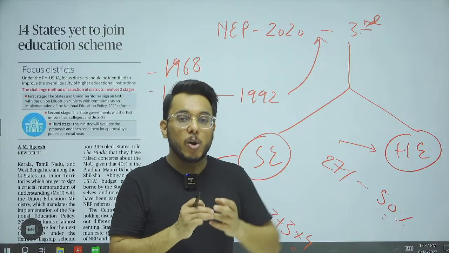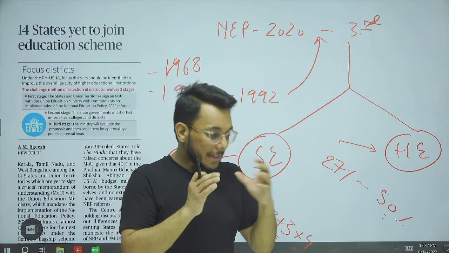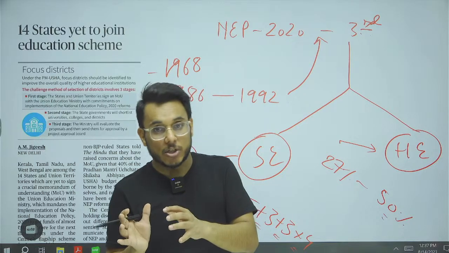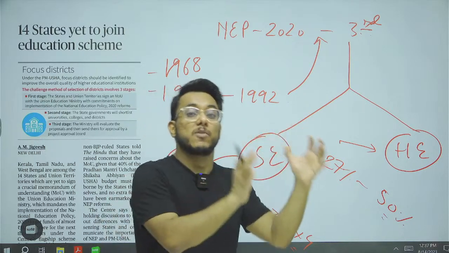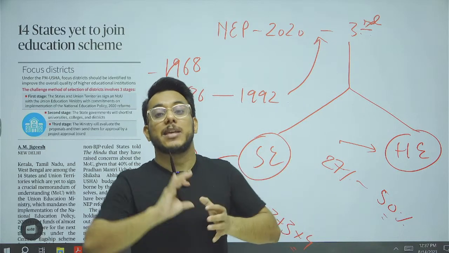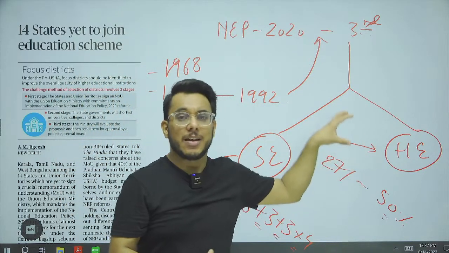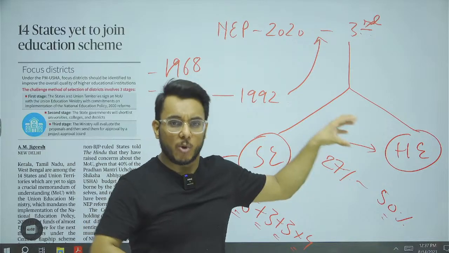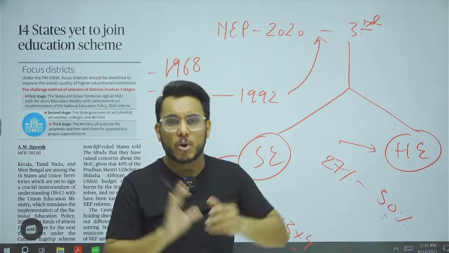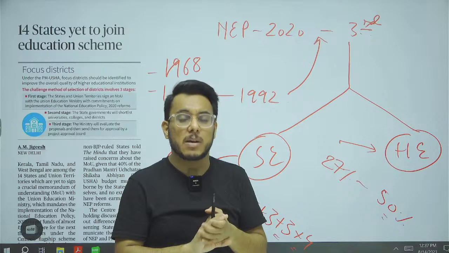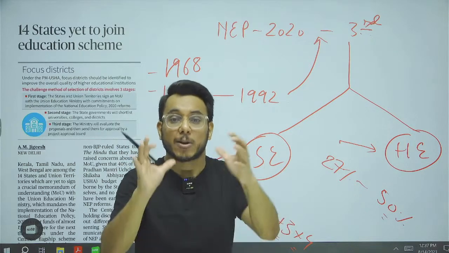There are also problems: sometimes infrastructure is not there, sometimes faculty are not there, sometimes institutions are teaching redundant courses. A lot of reforms in universities and colleges have to be made, and many times reforms are not possible because of lack of financing and lack of funding.